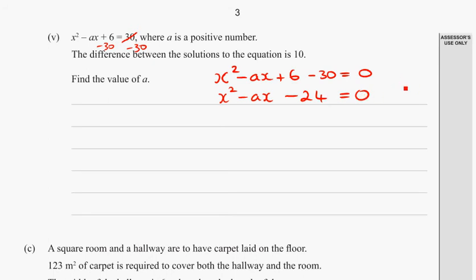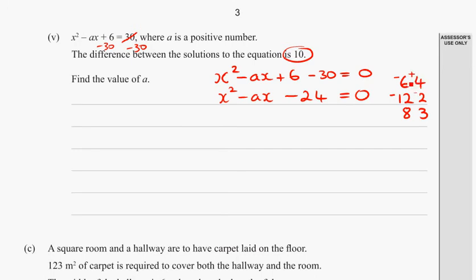Now, 24 we could have 6 and 4, 12 and 2, 8 and 3, of course it has lots of factors. It's negative 24, so one of them would need to be negative and one of them positive. The difference between the two solutions is 10. So for example, we could have negative 12, then it would have to be negative 2. We could have negative 6 and positive 4.